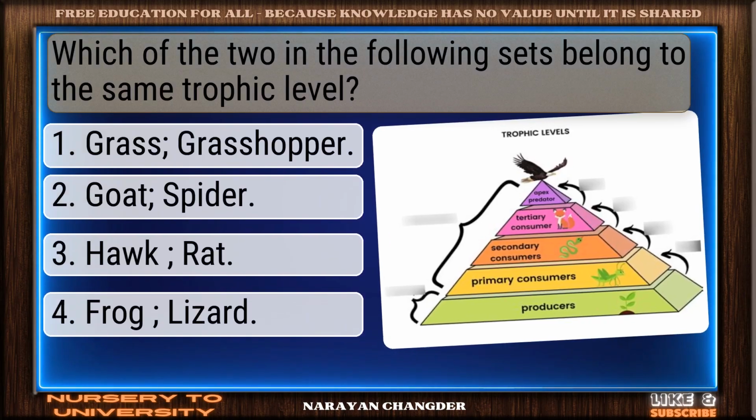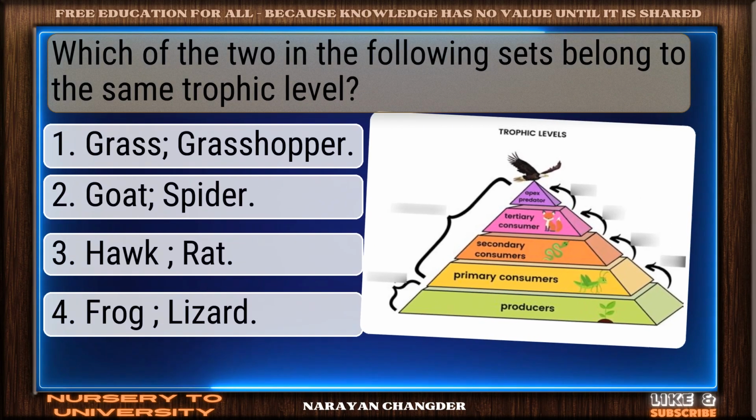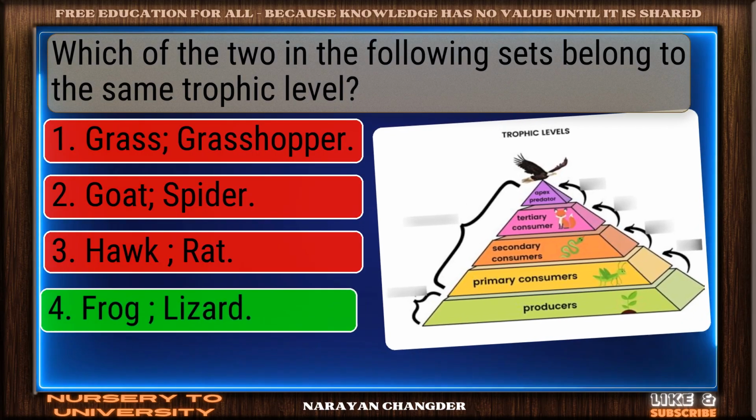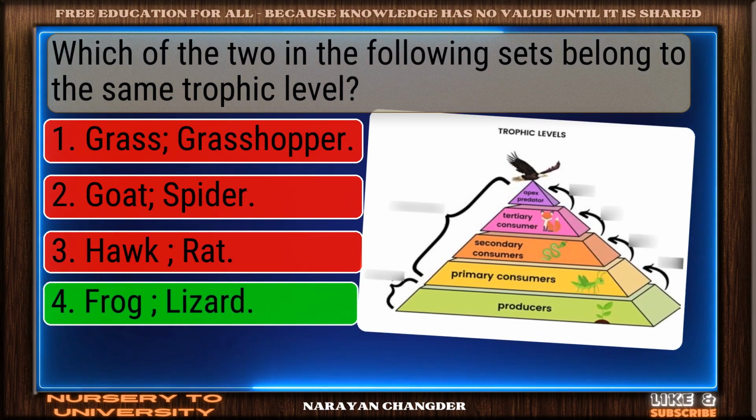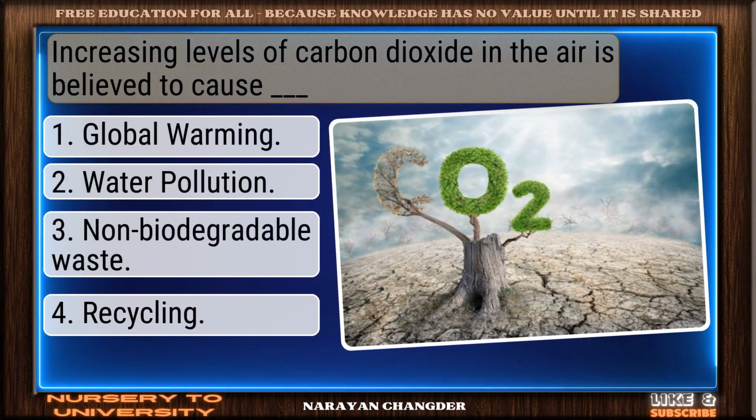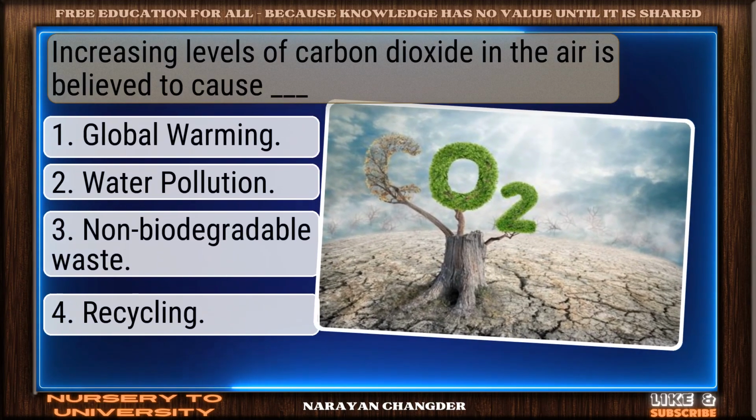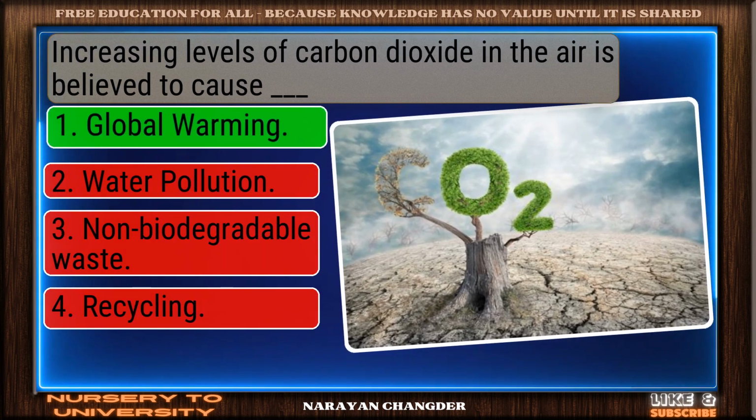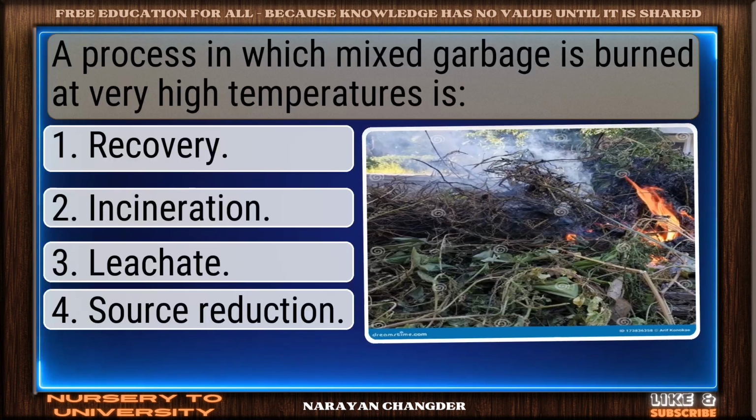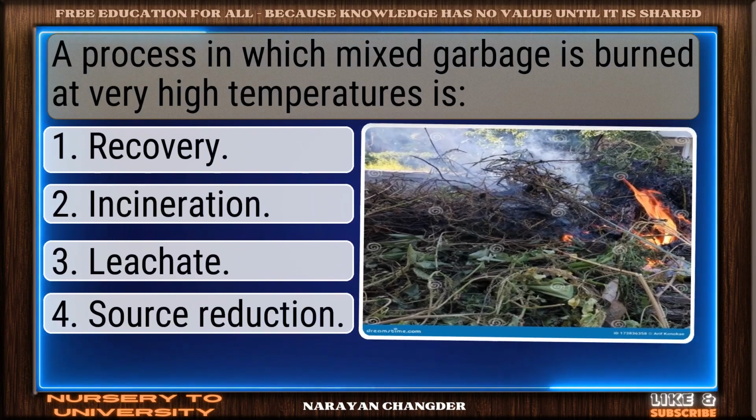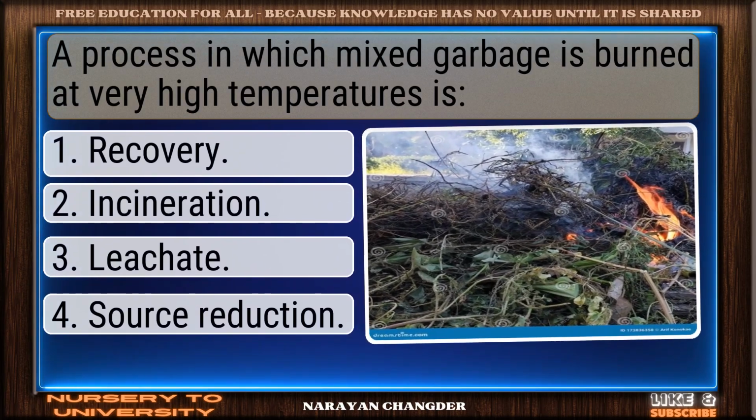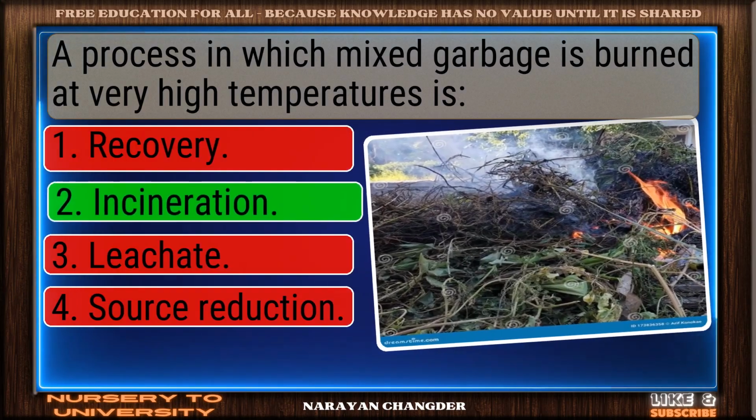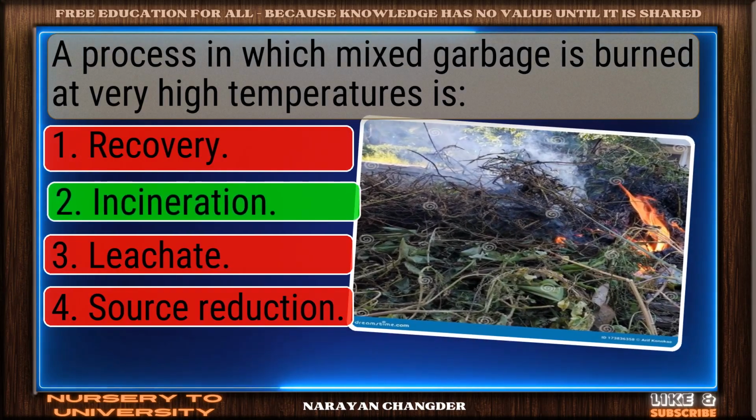Which of the two in the following sets belong to the same trophic level? Excellent choice. Frog, lizard is right. Increasing levels of carbon dioxide in the air is believed to cause dash. Right choice. Global warming is best. A process in which mixed garbage is burned at very high temperatures is. Smart pick. Incineration is correct.